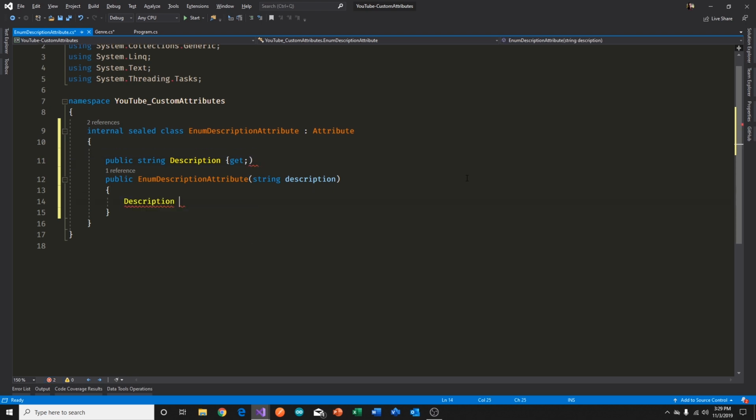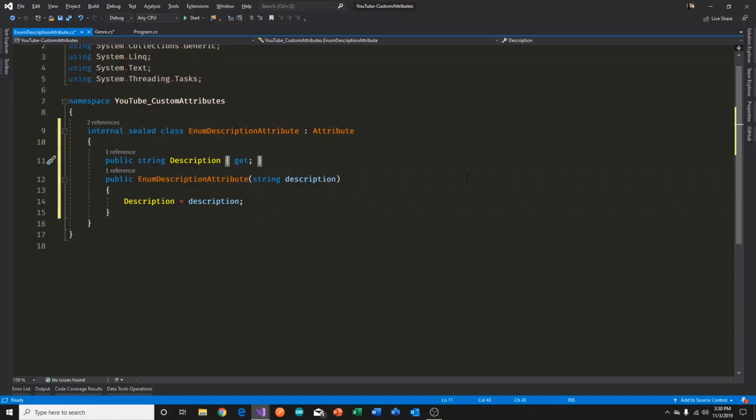Now, if you're not familiar with the syntax, this is new in .NET 7. I forget what version, or maybe it was 6. I don't know. So this is a read-only property. It's not a get-only property. It's a read-only property, very different beast. And if you don't know how that magic works, look at my C# loading video, and you'll see the reason why this works in the new versions of C#.